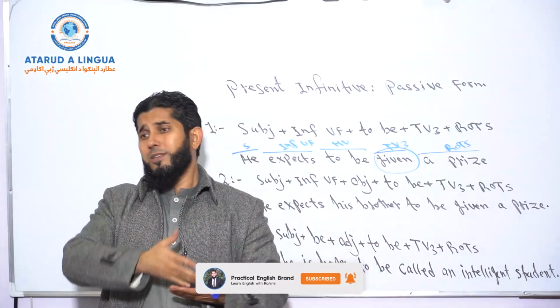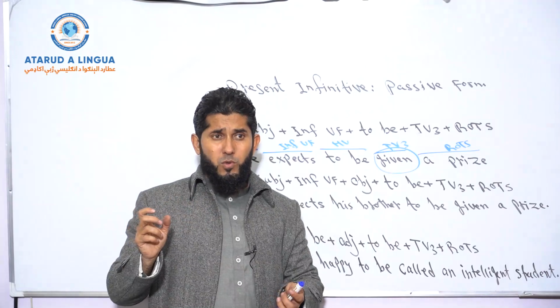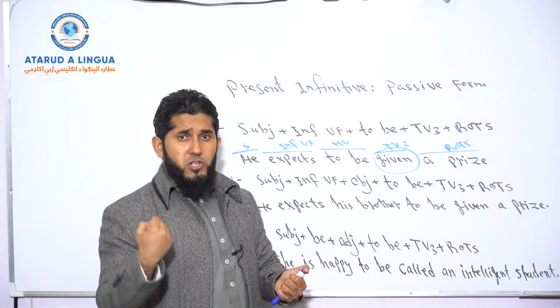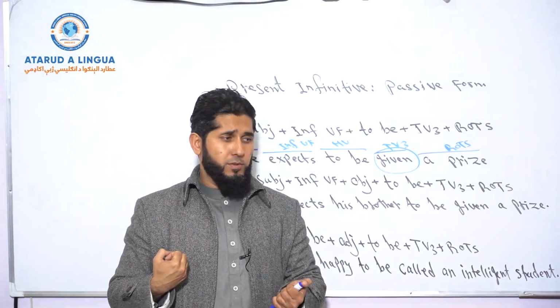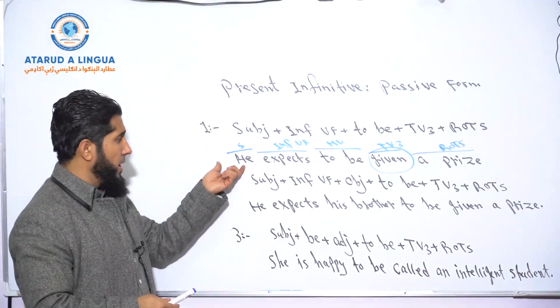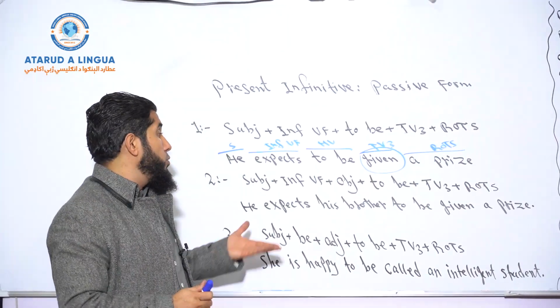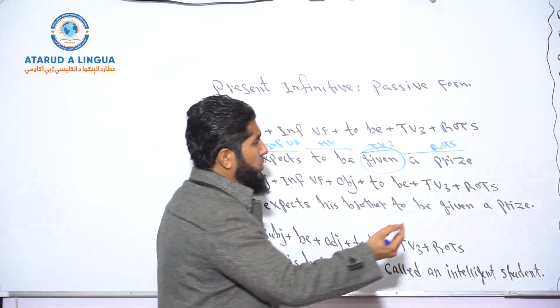By whom? It's not important. What is important? The action of receiving a prize is important. So the focus is more here on the receiver of the action and the action itself. So now there could be a by phrase.